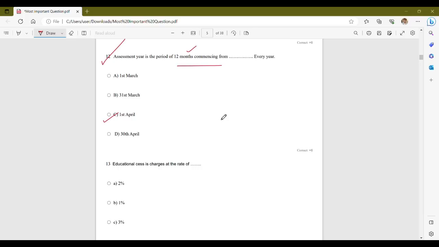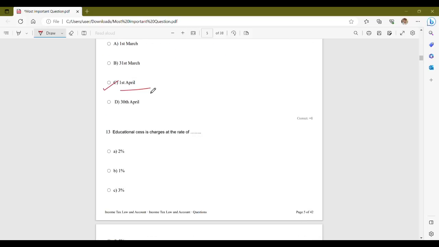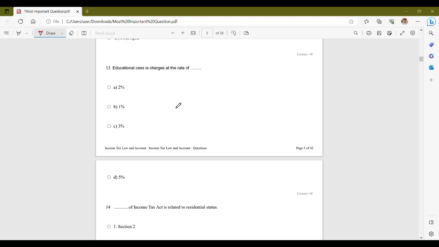Now what happens is, during the assessment year, taxpayers file their income tax return for the previous financial year and their income is assessed for tax purpose by the tax authorities. Therefore, the assessment year starts from 1st April and ends on 31st March of the following year. So, the correct answer is option C, that is 1st April.